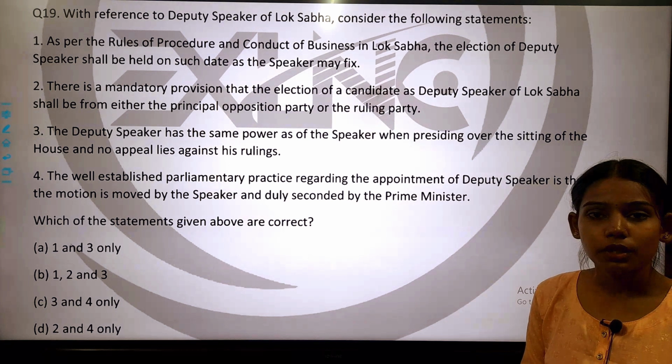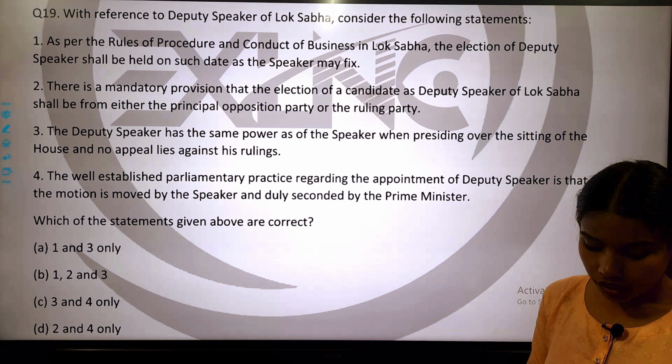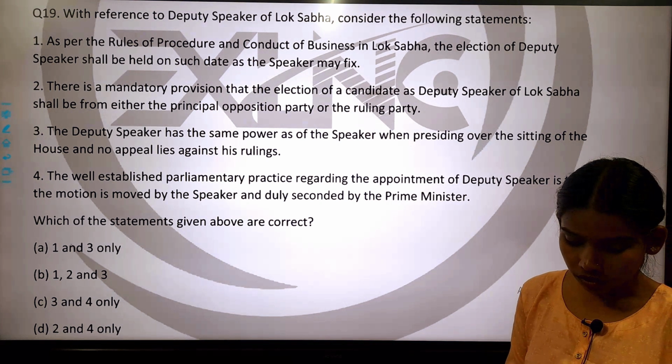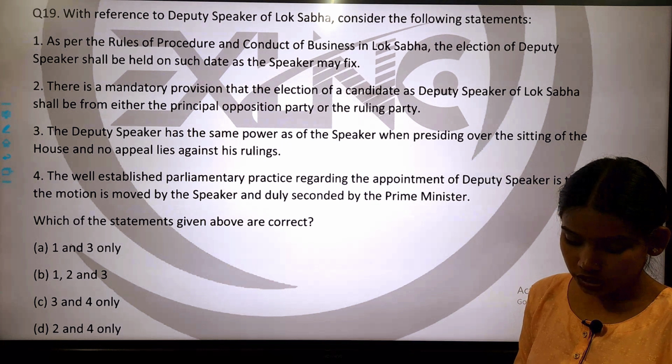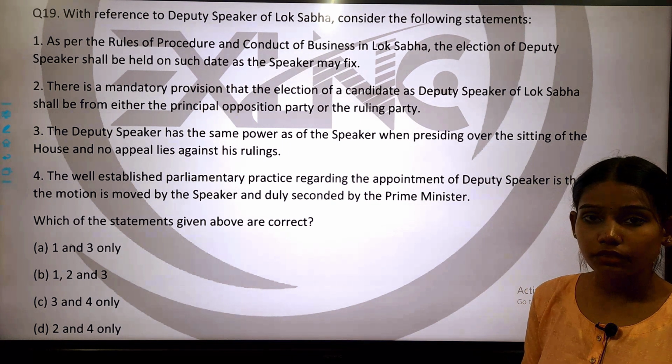Statement number 1 is, as per the rules of procedure and conduct of business in Lok Sabha, the election of Deputy Speaker shall be on such date as the Speaker may fix.